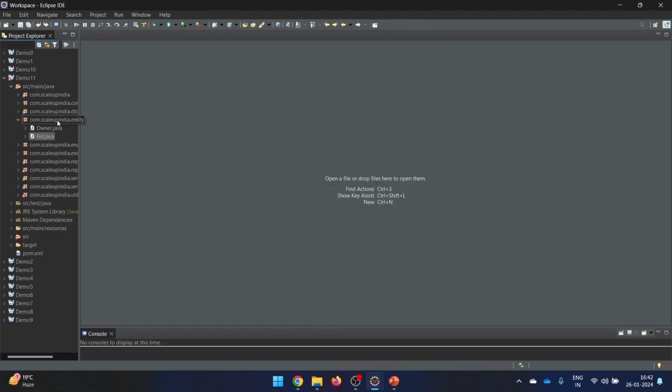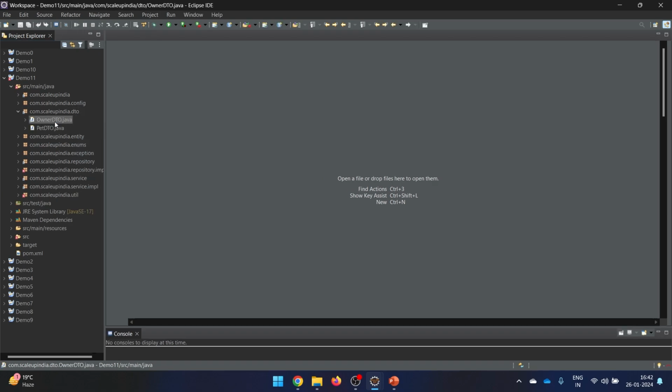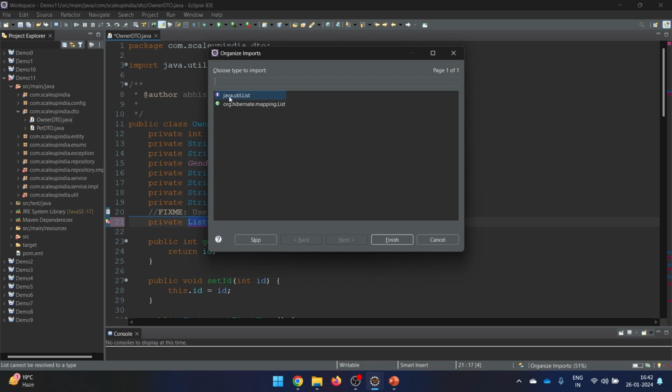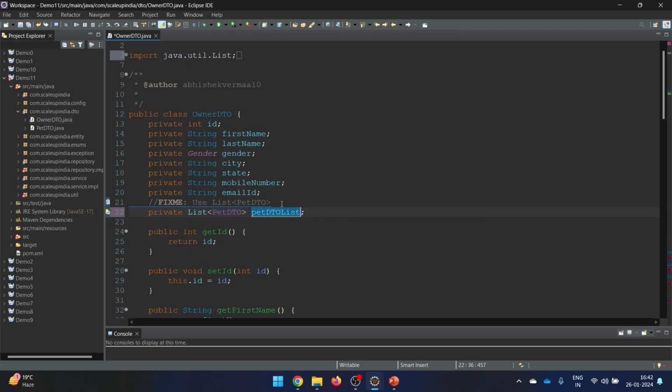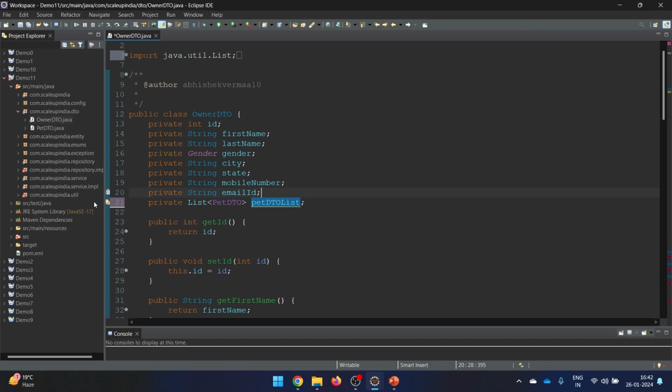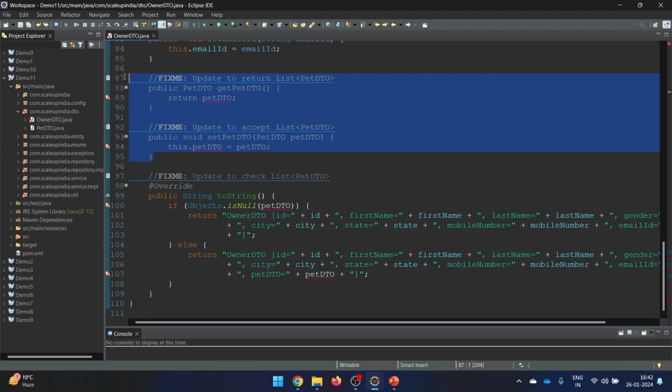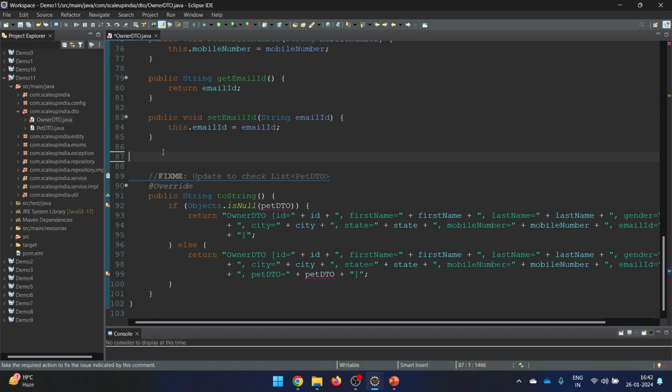Let's close this. Now let's try to update the same thing in the DTO also, because in the owner DTO we also need to do something similar. Here things are going to be a little easy. We will just say list of PetDTO, and here we will say petDTOList, Control Shift O. So we'll say java.util.List and something like this. And this time we need to show the output. If it is null, we will handle it very easily on our own. We don't need that particular extra thing. Let's update and fix these two things also.